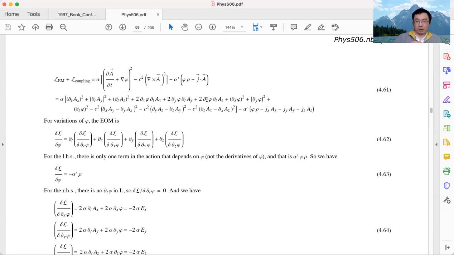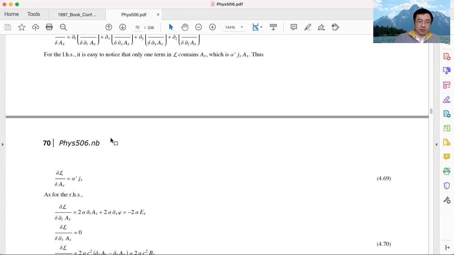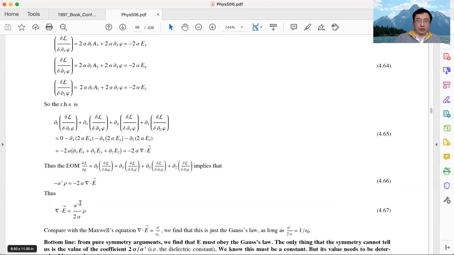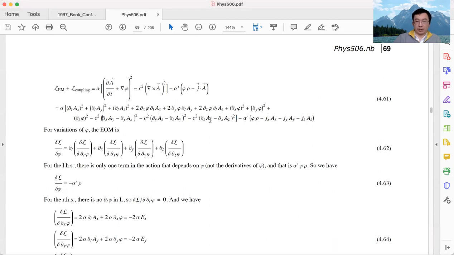Another way to see this is, we write down all the components here, and we can see we have partial X AY, or partial Z AX, but there is no partial X AX. The curl doesn't contain partial X AX. So there's no partial X AX in the Lagrangian density, and then the variation of the Lagrangian density to partial X AX is 0. But partial Y AX and partial Z AX, we do have those terms in our Lagrangian density.